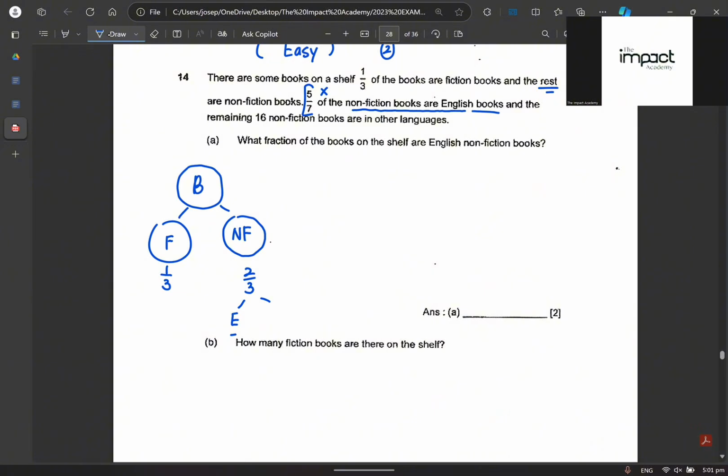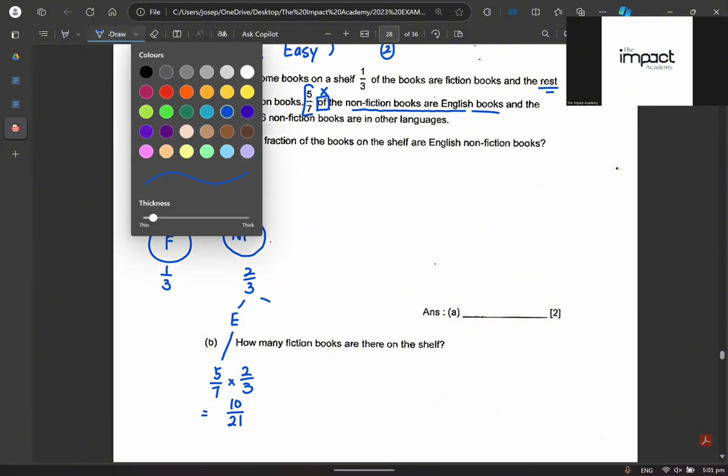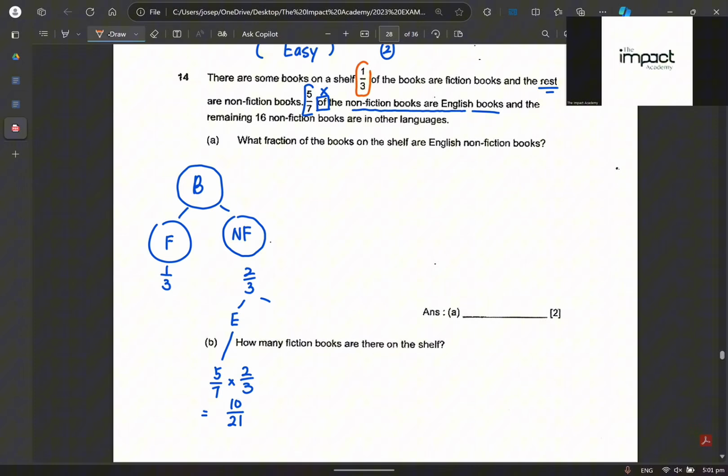Okay, wait. I want to do 5/7 first times 2/3. Am I making sense? Why am I multiplying? Because over here, the keyword is the word "of". So we go 5/7 times 2/3. This is the English non-fiction. I'll get 10/21. This goes to show that the 21 has to be the denominator, correct? But whatever fractions you see over here, they are all already simplified by the setter of the question. Can you understand, right?